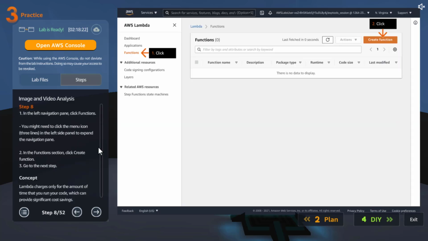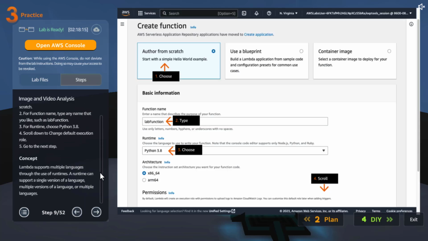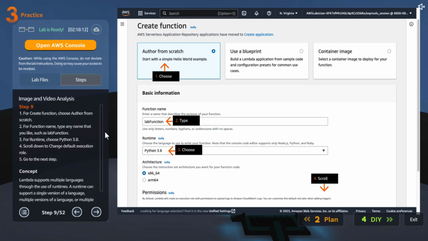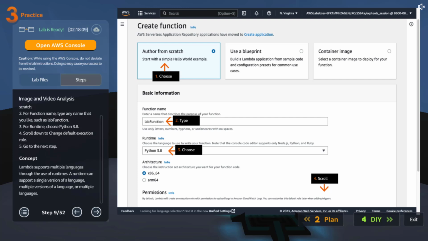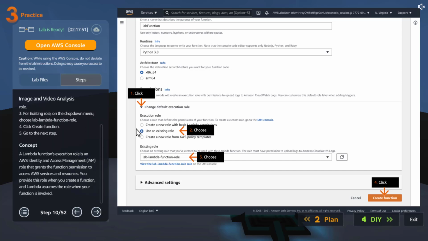So let's go to Lambda and let's create the function. They gave us the code. We will use that code to create the function. Let's name the function lab function. Let me write that down so that I will be consistent. The runtime we are going to choose is 3.8, and it's going to be 64-bit or both. Let's scroll down. Then we are going to use an existing role which they already created for us. This role is called execution role.